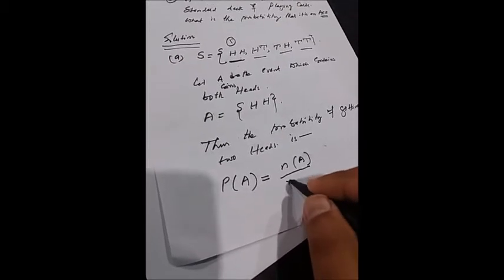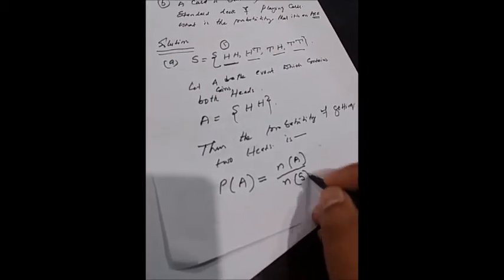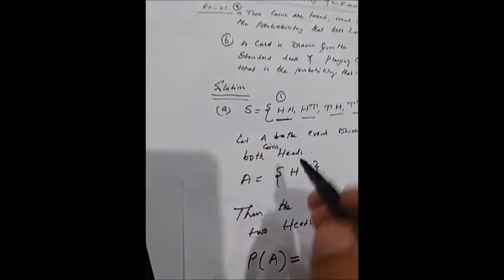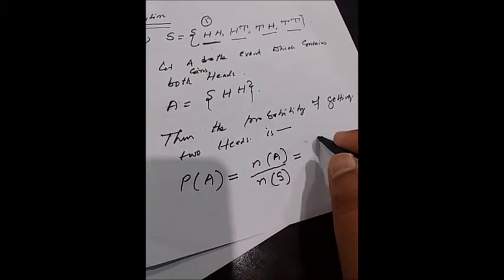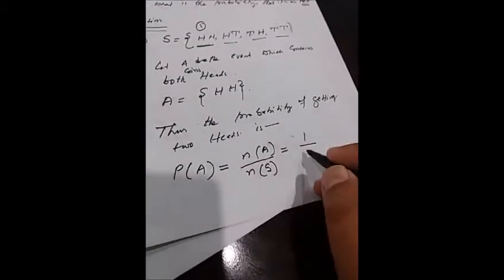So favorable cases means the number of elements in A divided by the number of elements in the sample space S. As we know, the number of elements in A is one outcome, head and head. A contains only one outcome, both heads. So 1 divided by the sample space, which has 4 outcomes: 1, 2, 3, 4.